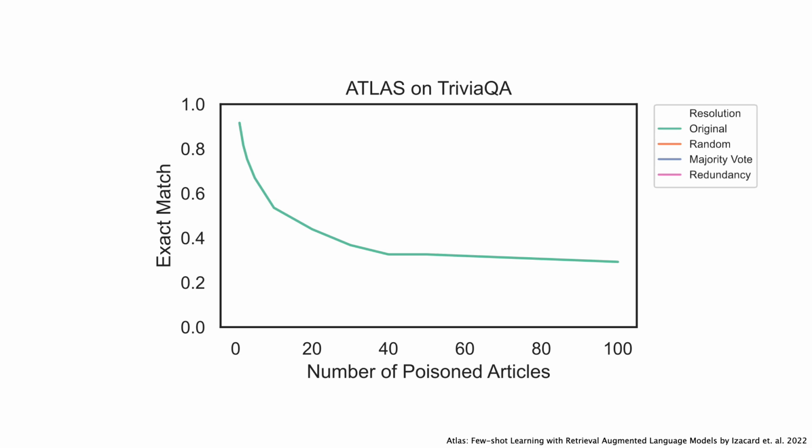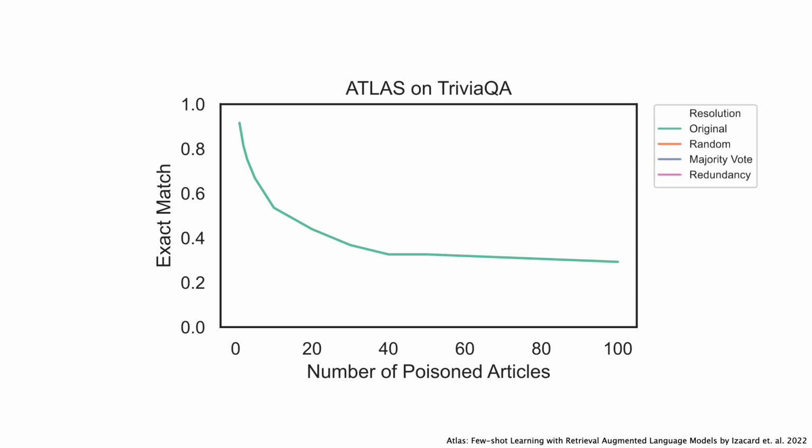We vary the number of articles that are poisoned from 0 to 100, as there are only 100 passages that Atlas and the other models we use take as input. So at 100 poisoned articles, all of them have been poisoned. We can see that this significantly decreases the exact match as it goes from 0 to 100, which makes sense since all the passages will have been poisoned.